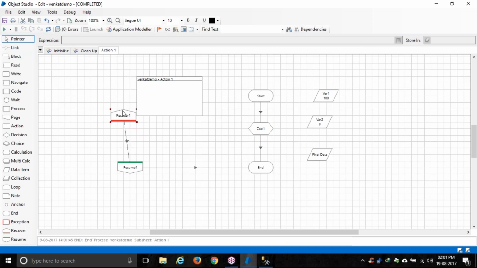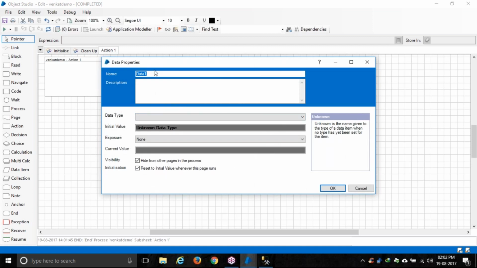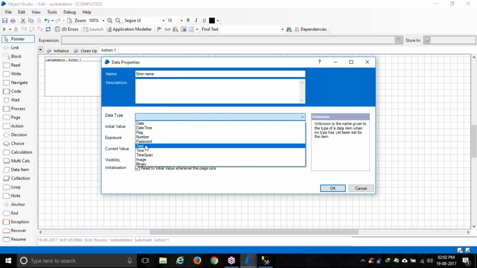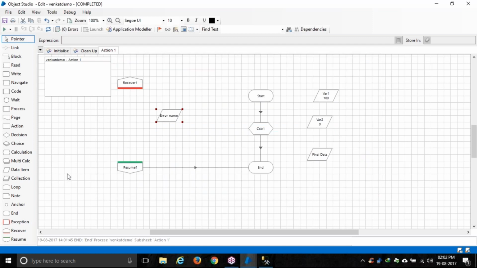So now if I'm interested in catching that error and storing it in some place, what we'll do is, in order to store something, we always use a data item, right? So here I double click on it and give the name as error name. We'll give the data type as text, because the error will be text only, and click on OK.